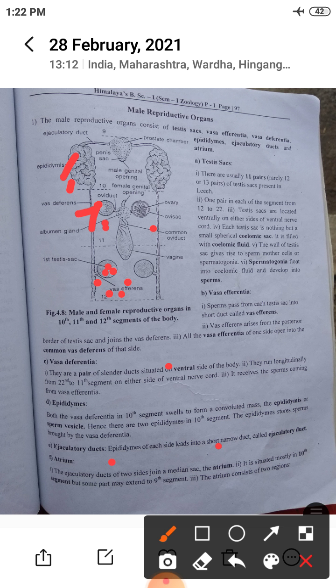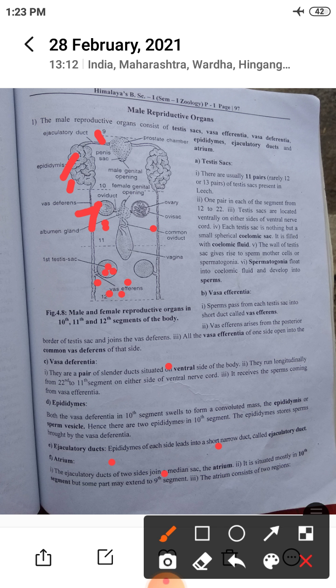Then the ejaculatory ducts. The epididymis of each side leads into a short narrow duct called the ejaculatory duct. Then the atrium. The ejaculatory ducts of the two sides join a median sac, the atrium. It is situated mostly in the 10th segment, but some part may extend to the 9th segment.